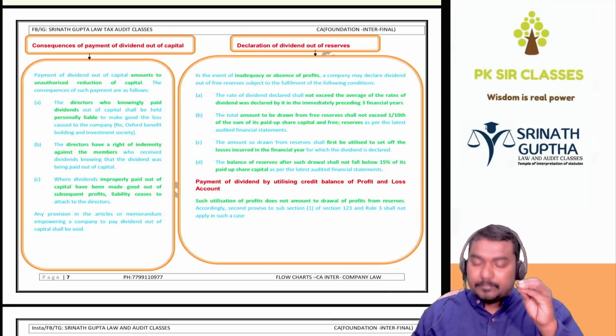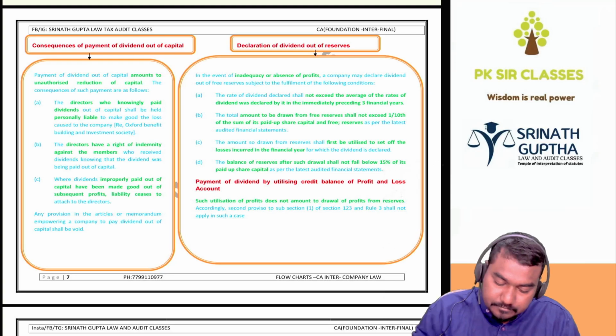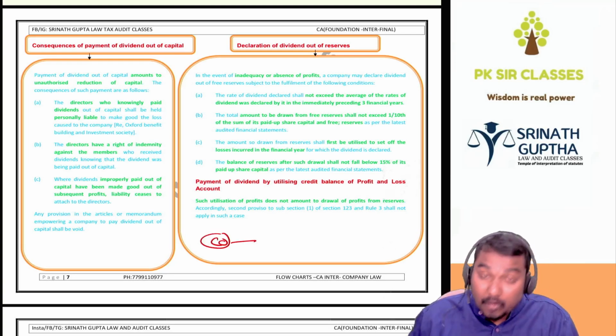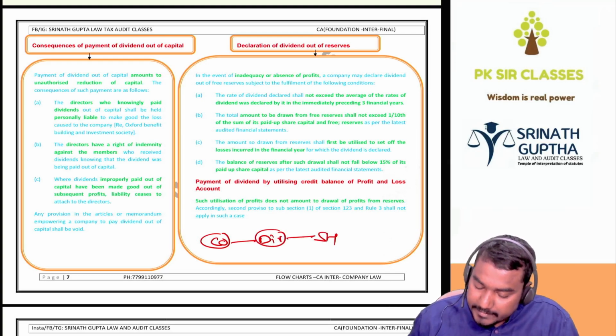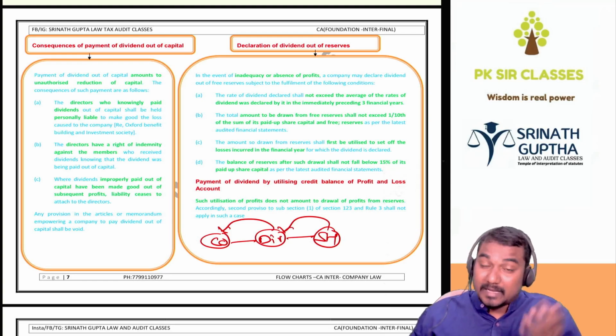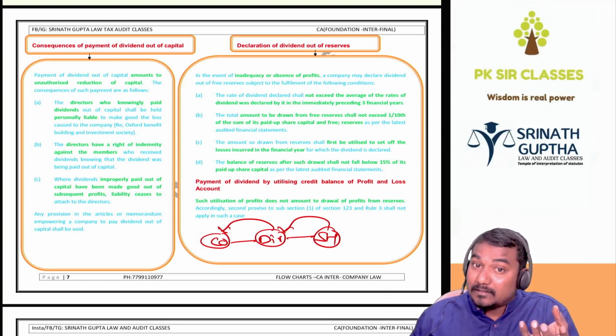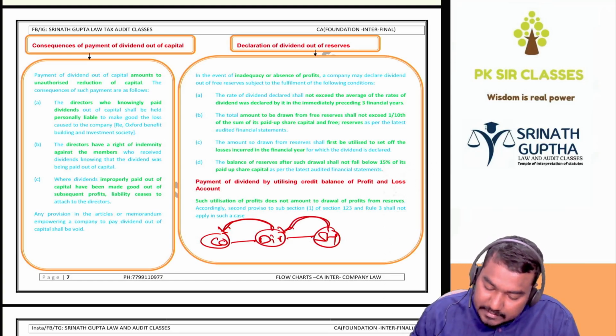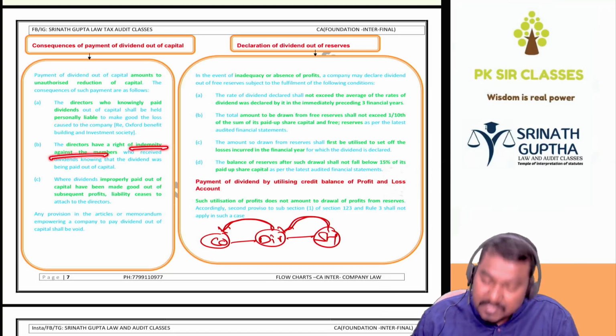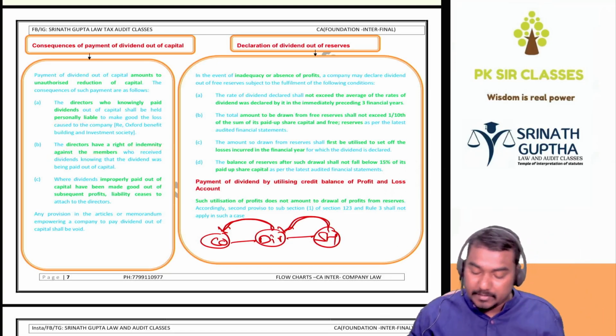See, I will write somewhere. Company is there. Out of the company capital, director is paying the dividend to shareholder, है ना? Director has to compensate the company and shareholder has to compensate the director, है ना बेटा? Because we are paying out of the capital, no beta, not allowed. So director has to repay to company. Shareholder who receives such dividend has to compensate the director. So director is personally liable. Directors have the right of indemnity against the members. From the members we can indemnify directors.